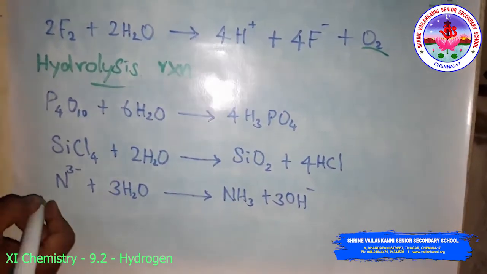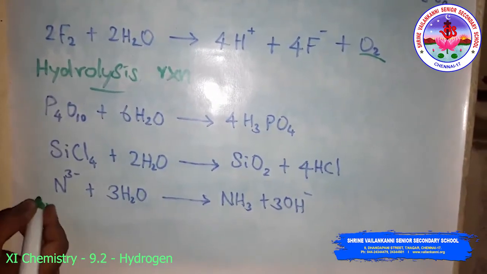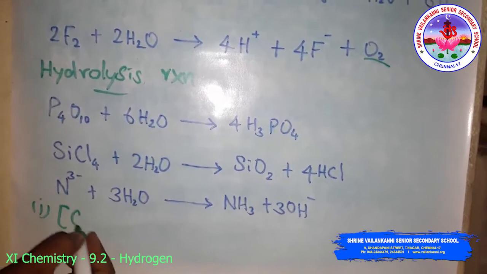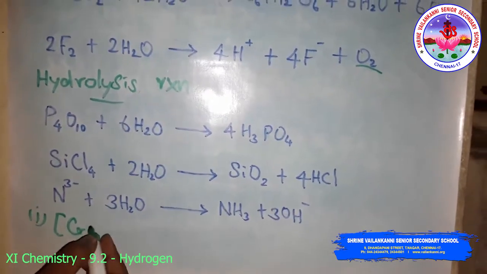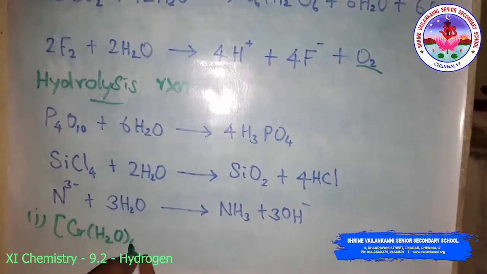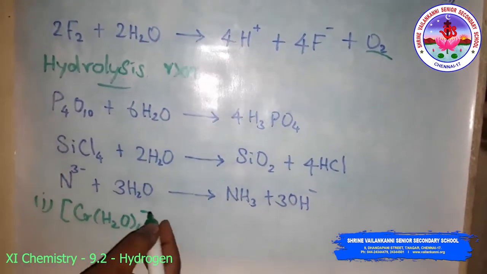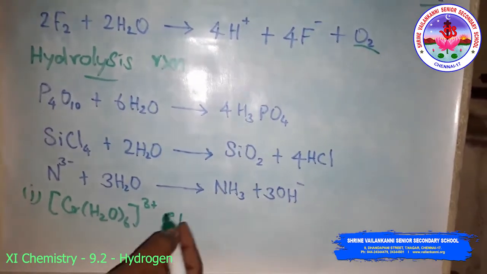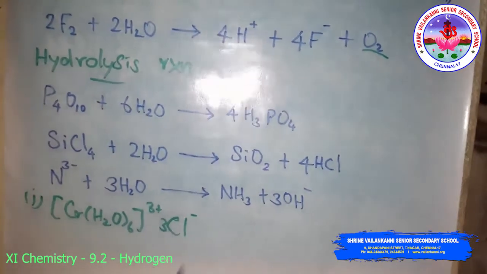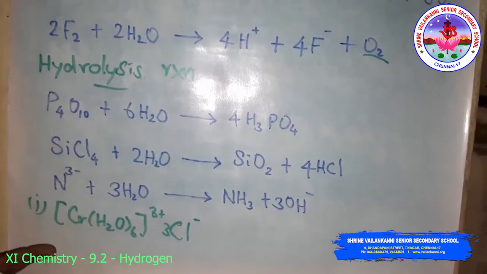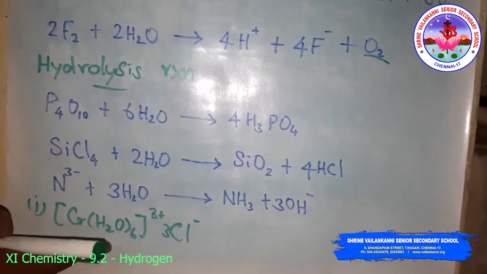The first example, coordinated water, is Cr(H2O)6 3 plus and 3Cl minus. This is coordinated water. Hydrate formation is involved here because of water.